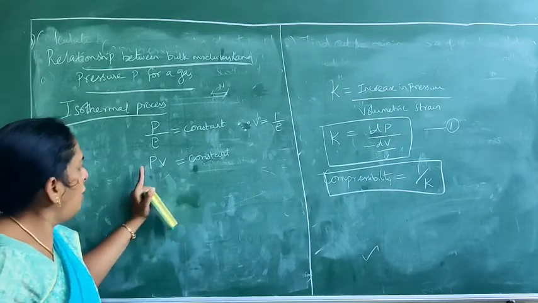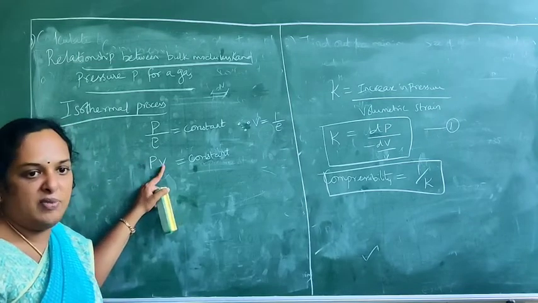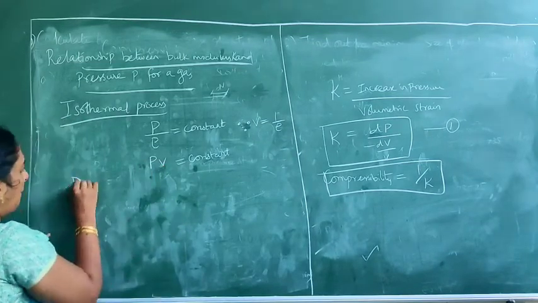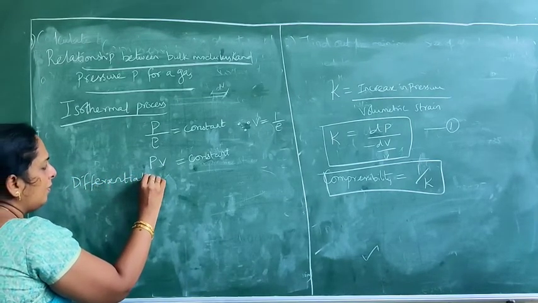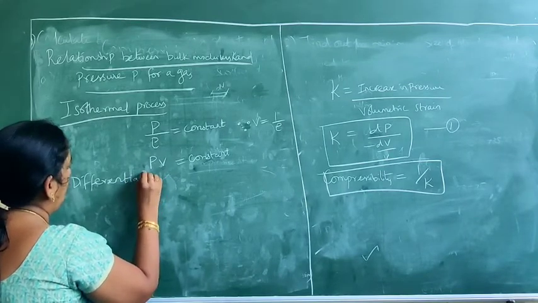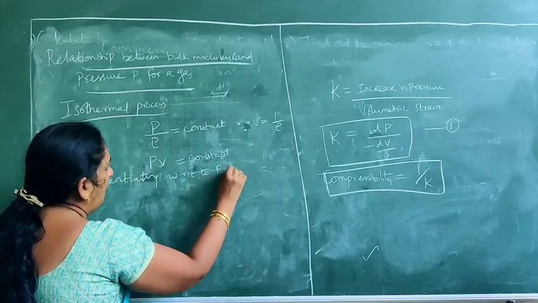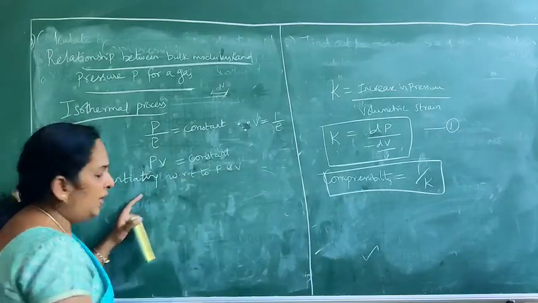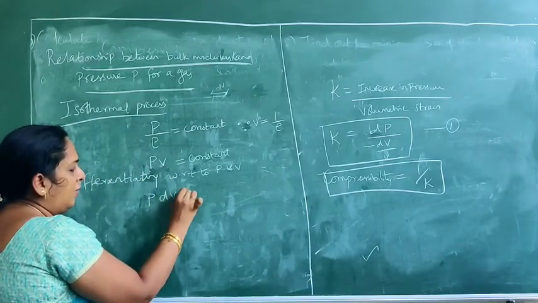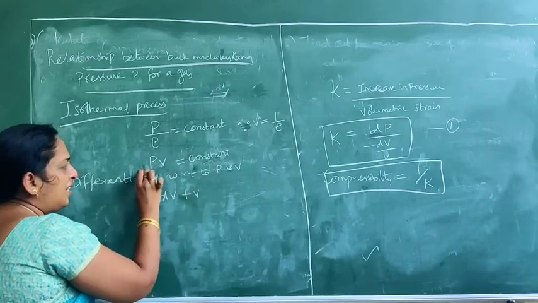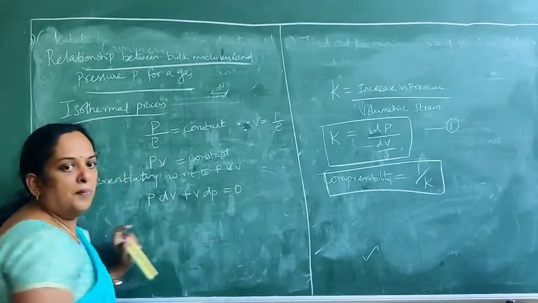So what we are doing is we are going to differentiate this equation with respect to P as well as V. On differentiating with respect to pressure and volume, we get P, keeping P as constant, differentiate V, it is dV, plus keep V as constant, differentiate P, it is dP, is equal to 0.